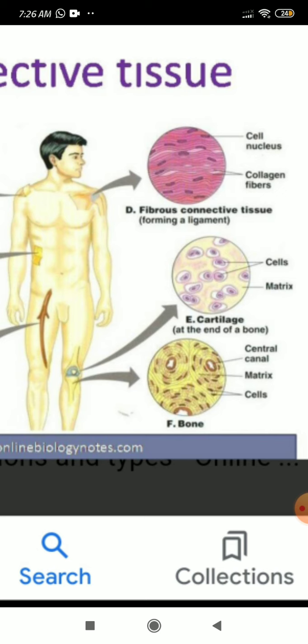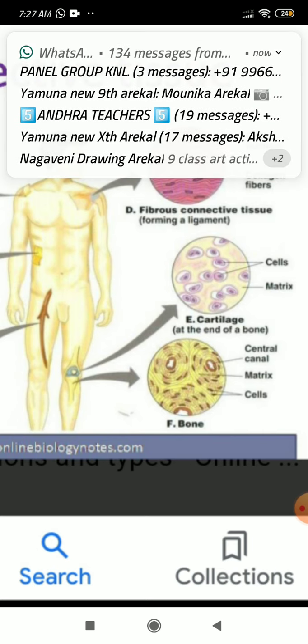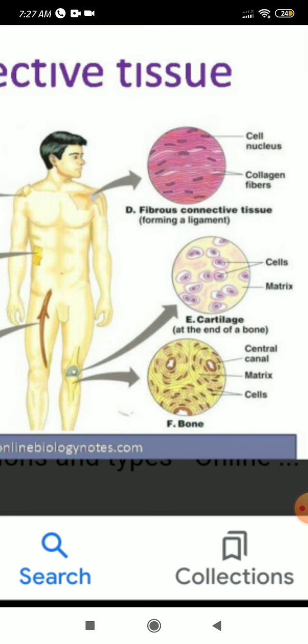One more example: the largest animal on earth, or in the water, is the shark. That dangerous wild animal's body is totally made up of cartilage only. So cartilage is hard, but not as hard as bone. We can also find cartilage near the joint regions. So this is about cartilage.